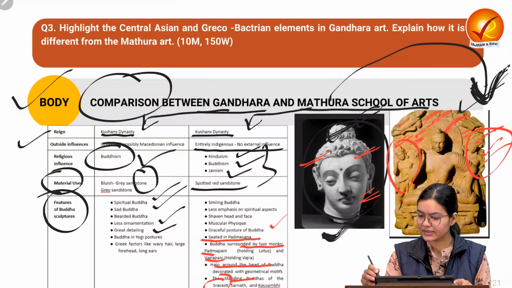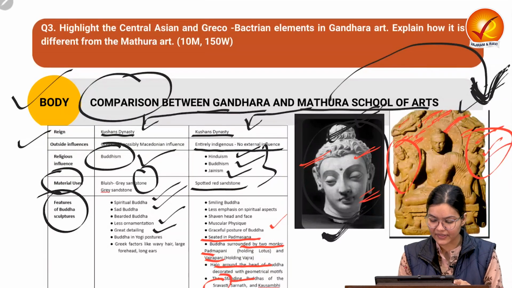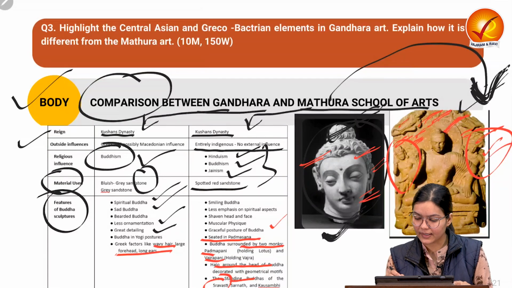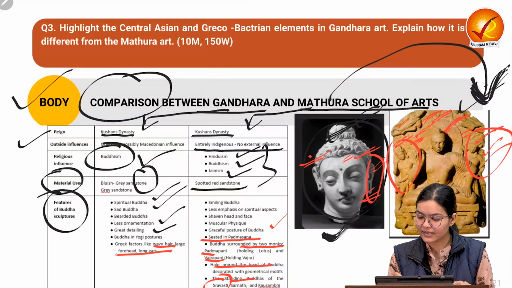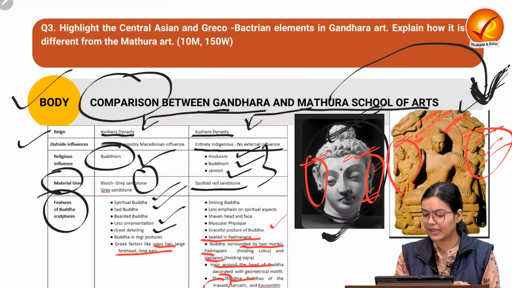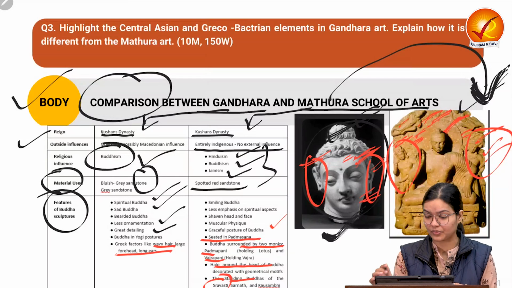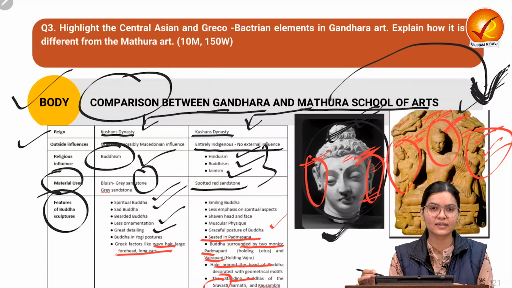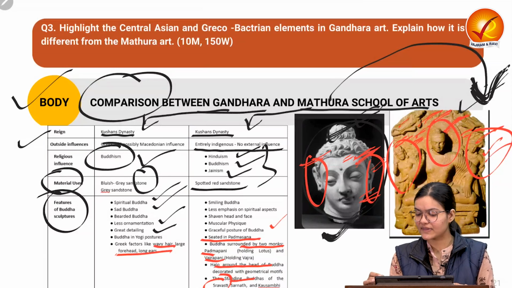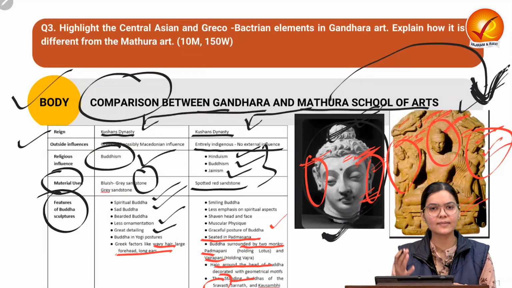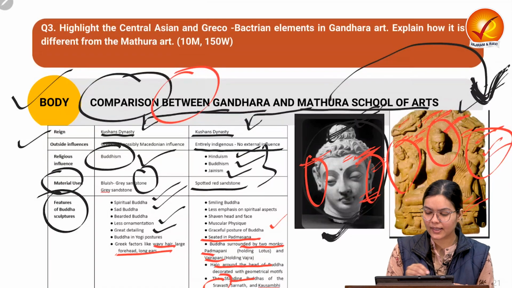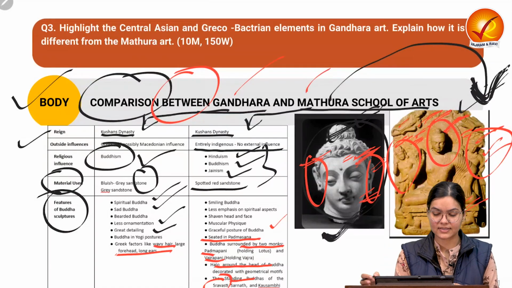Also if we consider the Gandhara art, we can find wavy hair, large forehead and earlobes. So we can see the large earlobes. The forehead is also large, and these are again features of Central Asian influence, and the almond-shaped eye which we have discussed, half open, half closed. So it is again showing a more humanistic feature of the Buddha, while here the spiritual feeling is depicted. And as we have discussed, most of the time the seated Buddha is there, but at times the standing Buddha is also there. So that is something related to the differences between Gandhara and Mathura art we have discussed.